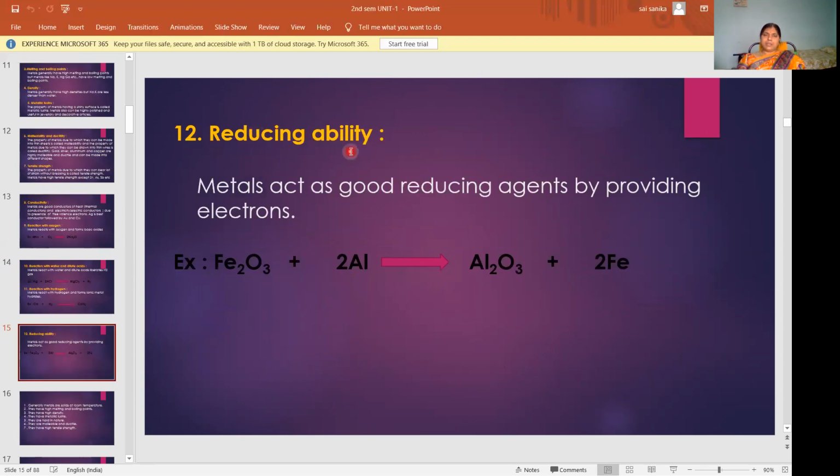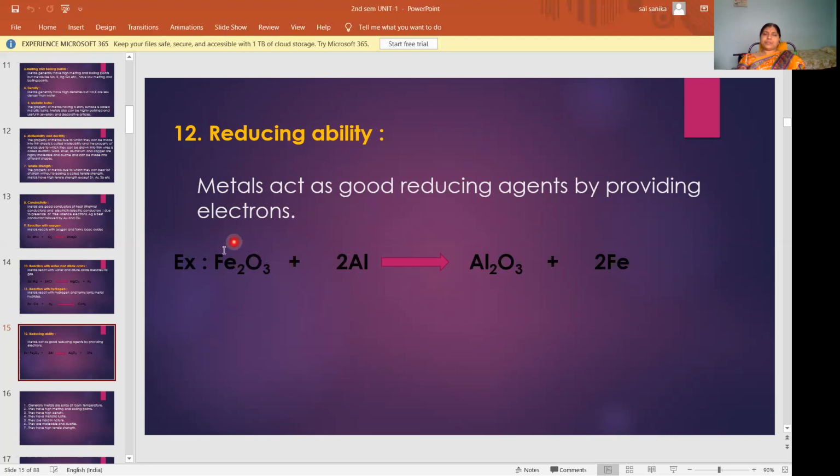Then reducing ability. Metals act as good reducing agents by providing electrons. What we studied is that metals release electrons, and that releasing of electrons is called oxidation. You studied this in electrochemistry in the first semester. What is oxidation? Losing of electrons by an atom is called oxidation. Metals are losing electrons, which means they are undergoing oxidation and providing electrons. Whichever elements undergo oxidation will act as good reducing agents. So all metals act as good reducing agents.